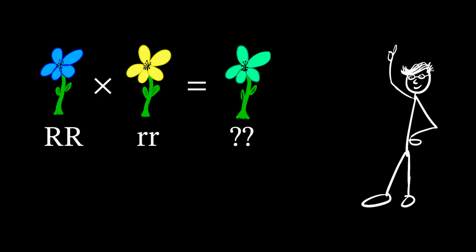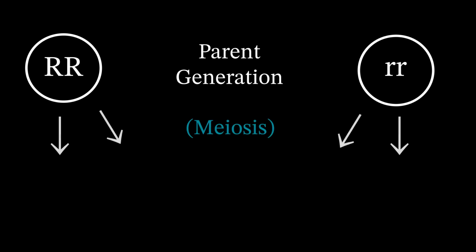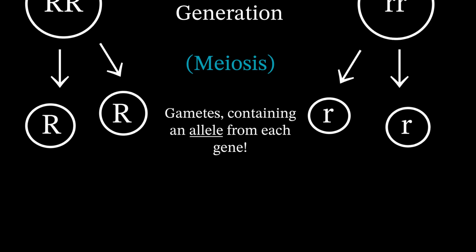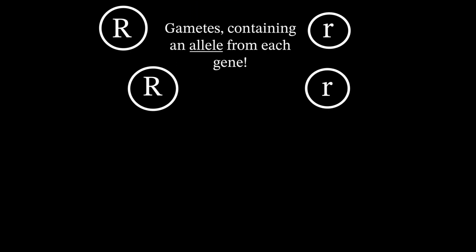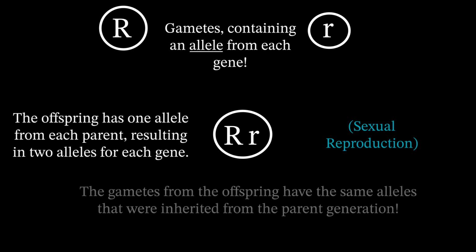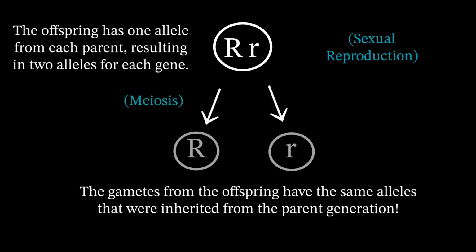Mendel showed, however, that the offspring were not green, and even more alarmingly, they were all blue, the dominant phenotype. Mendel believed that inherited genetic material was particulate in nature, not fluid. He suggested that a particle containing genetic information was passed from each parent to their offspring. This is what we call an allele. He further hypothesized that this allele was kept intact within the offspring and could be passed on to future generations.